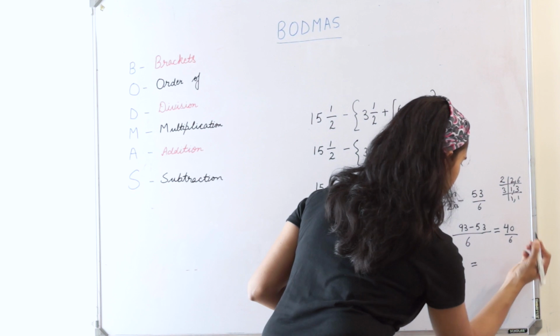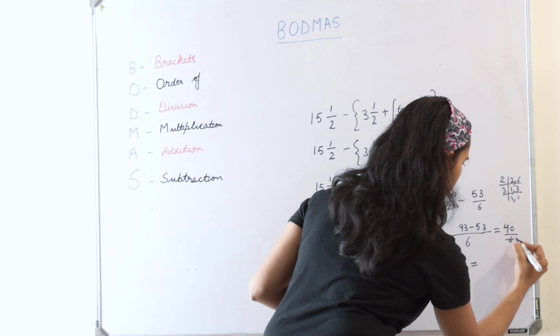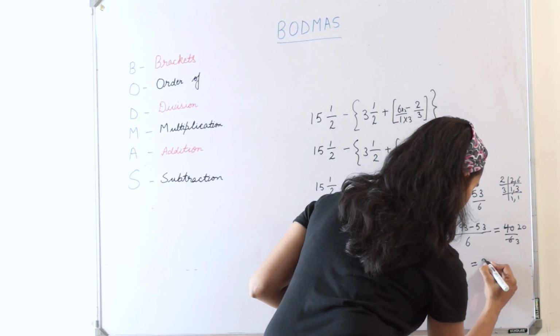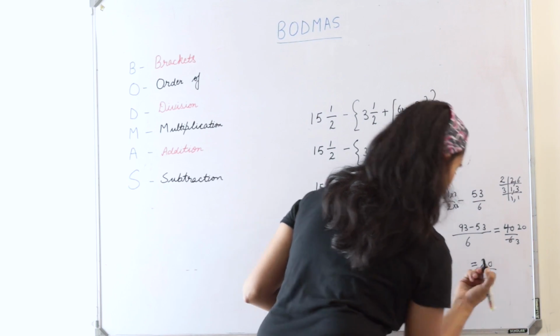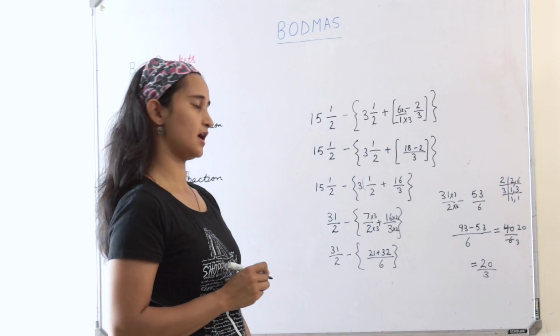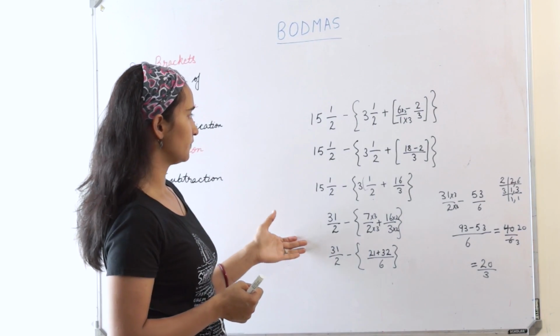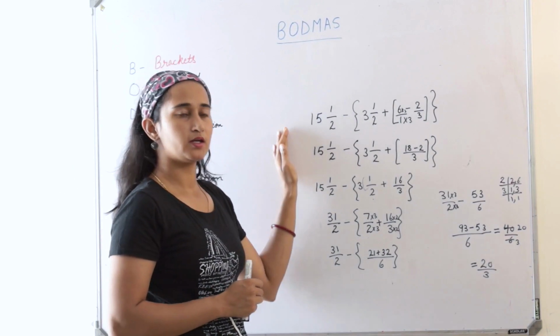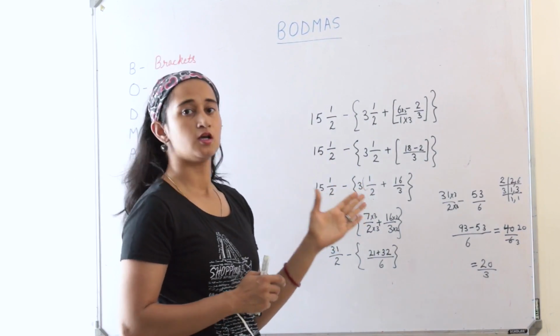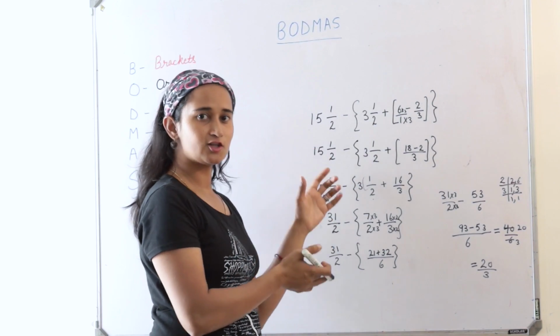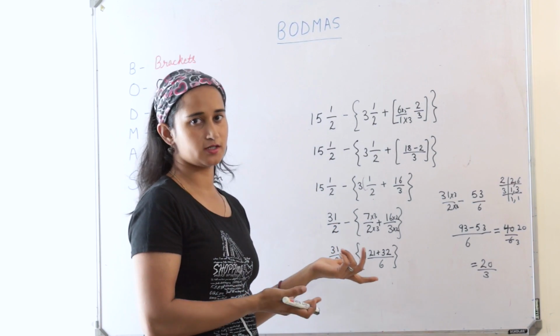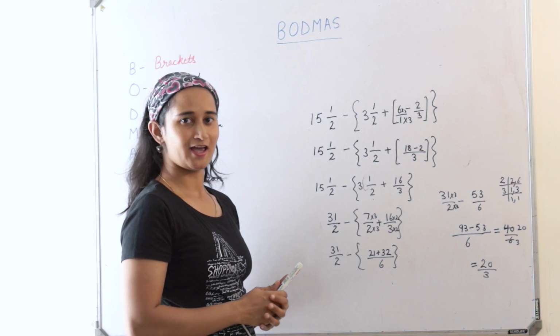Or you can write it if you reduce to lowest terms. 2 3s are 6, 2 20s are 40, 20 by 3. So this is my answer. I hope you understand how to use BODMAS in this kind of problem where you have different operations. What you have to do? Arrange the operations in a proper order. That is what BODMAS is. Thank you so much.